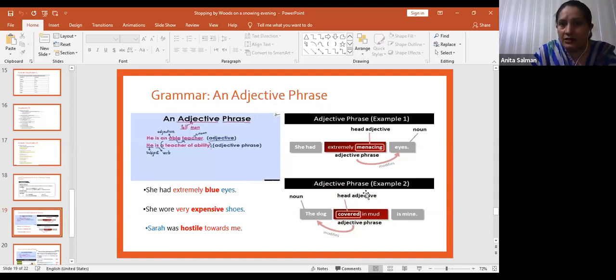Another example: the dog covered in mud is mine. What is the noun here? The dog. Who or what is covered in mud? The dog. That means this phrase, covered in mud, is modifying or giving more information about the dog. So it is an adjective phrase, and you can guess that covered is the head adjective.